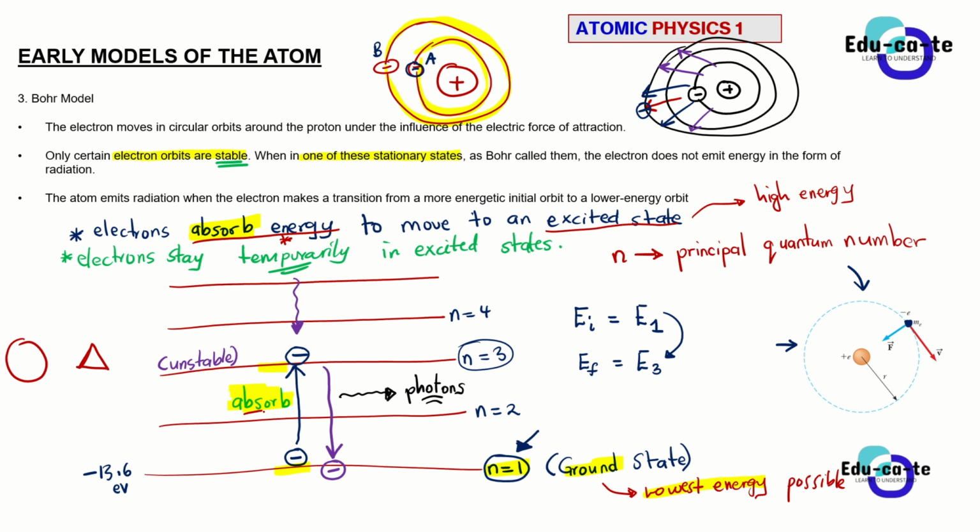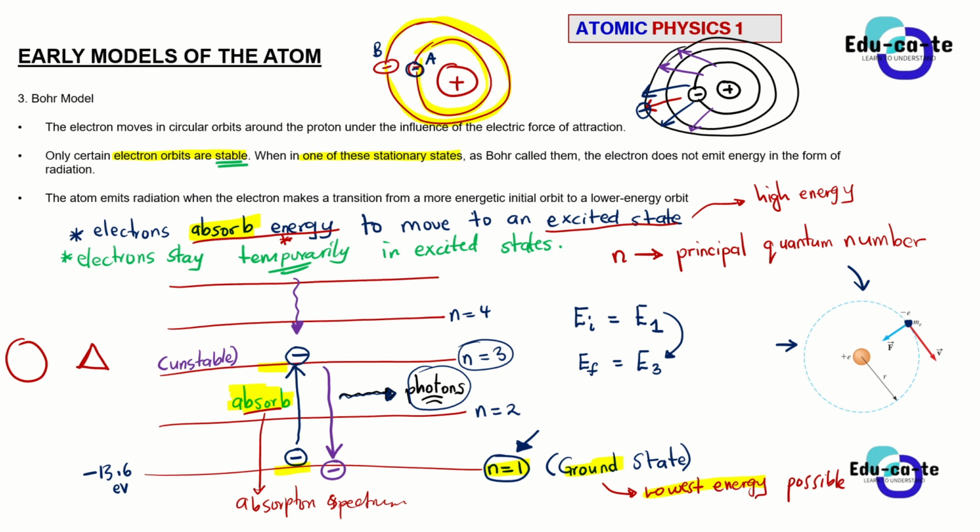So when they are absorbing energy, that's where you get your absorption spectrum, your absorption atomic spectrum. But now when they are emitting, when they are now going back to the ground state, to a stable state, because they only stay there temporarily, they will emit the energy. They will release that energy that they absorbed in form of photons, and photons are just particles of light. So effectively here, they are releasing light in return.